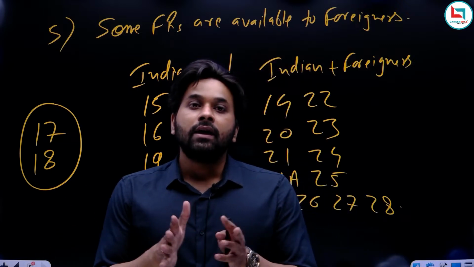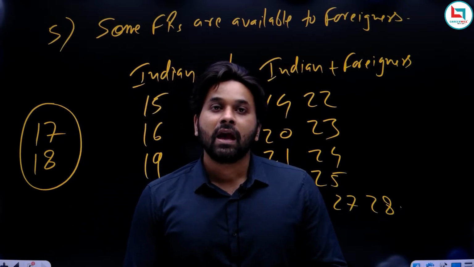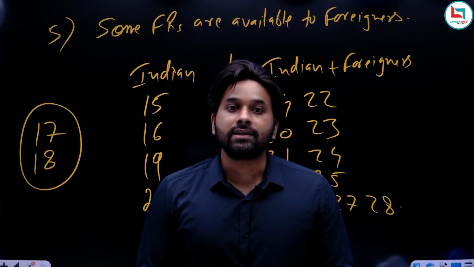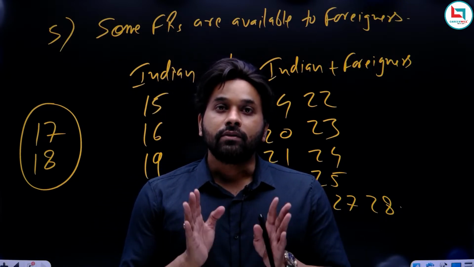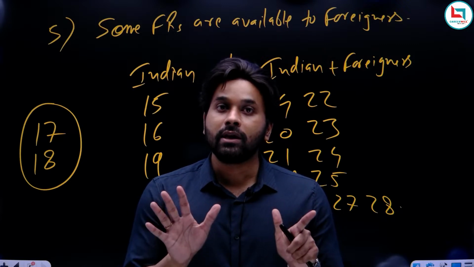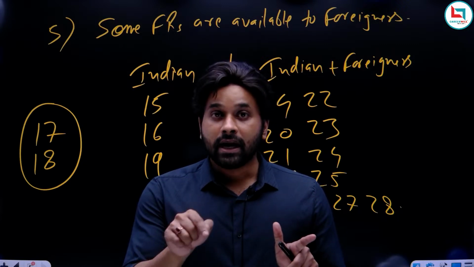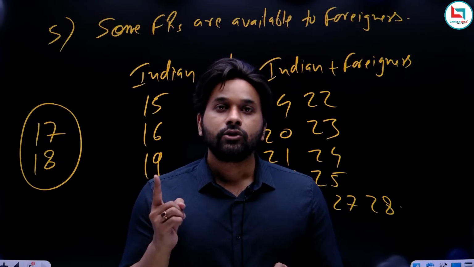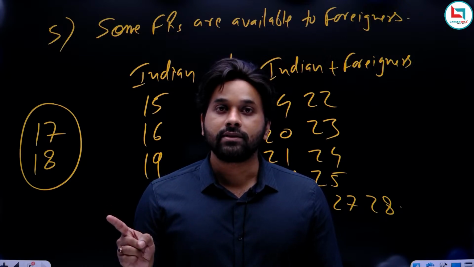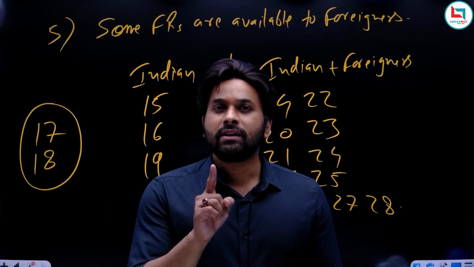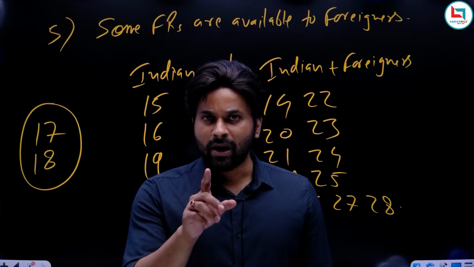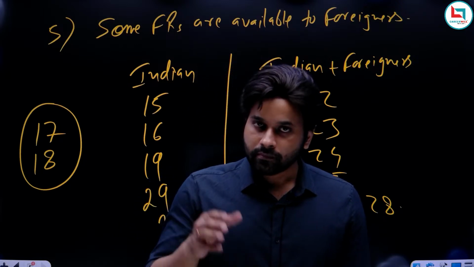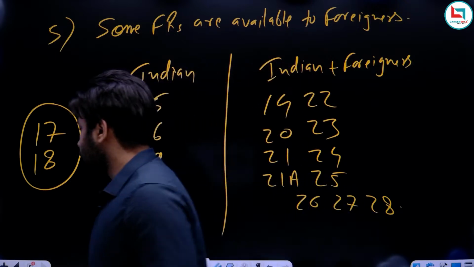So with this, the important features of fundamental rights are over, and now we can start with how many articles there are in the Constitution dealing with fundamental rights. Now remember, originally there were a total of 7 fundamental rights, but at present we have only 6. So what happened with that one fundamental right? First we will write all those 7 fundamental rights, and then we will discuss what happened with that one. I know you might be aware of what happened with the fundamental right which was repealed in 1978. But for those who don't know, just wait and watch.